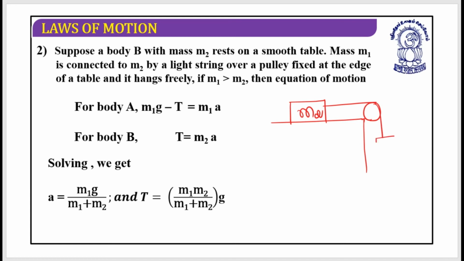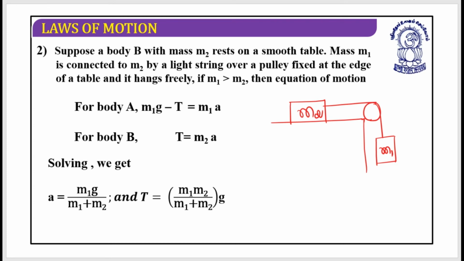Mass m1 is connected to m2 by a light string over a pulley fixed at the edge of the table, and it hangs freely. If m1 is greater than m2, then the equation of the motion.